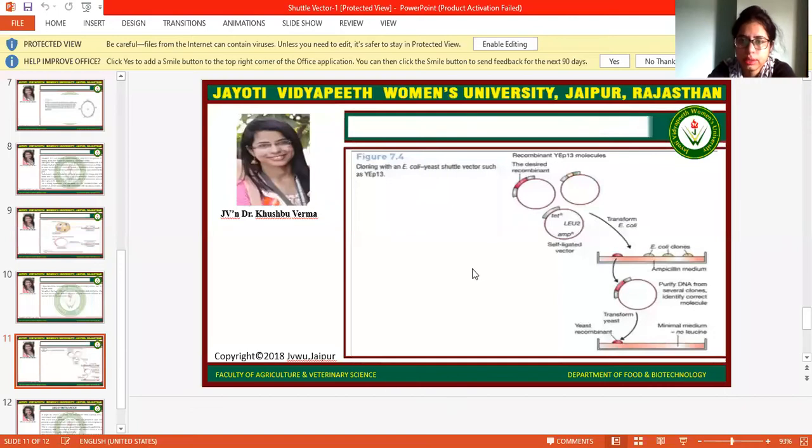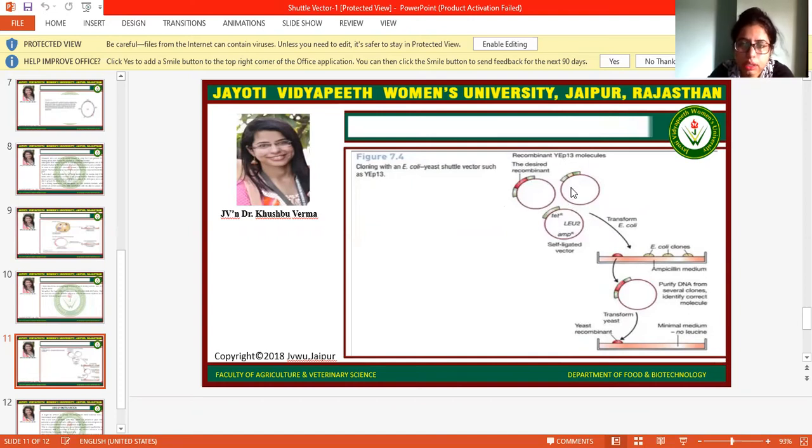We can understand the cloning of the YEP13 vector with E. coli and yeast. So we can understand how they are known as shuttle vectors and how they work in both kinds of hosts. These are the recombinant YEP13 molecules, and this is the target DNA, and this vector also has the LEU2 region, and ampicillin and tetracycline resistance regions.